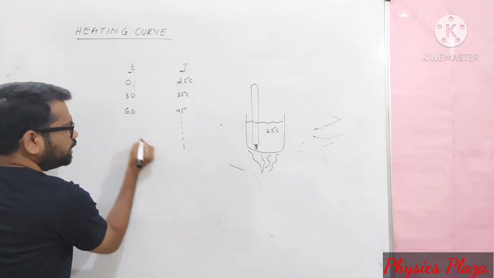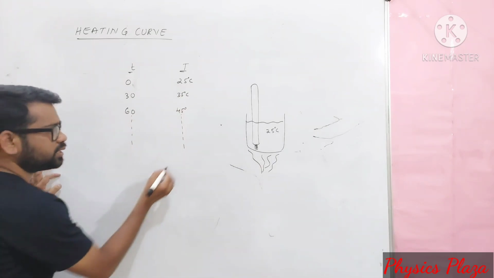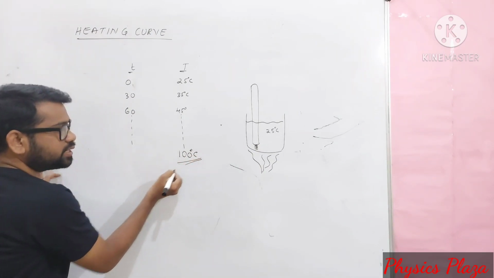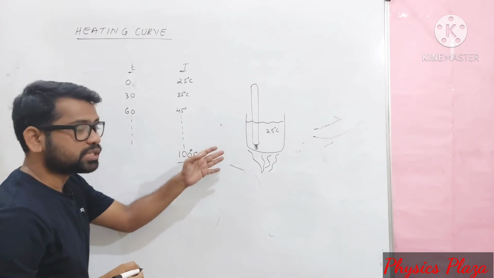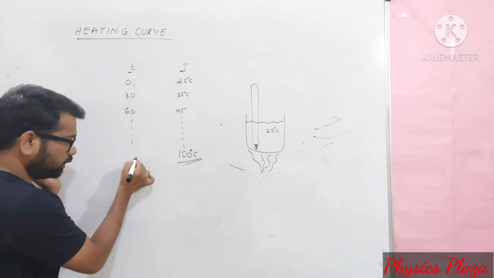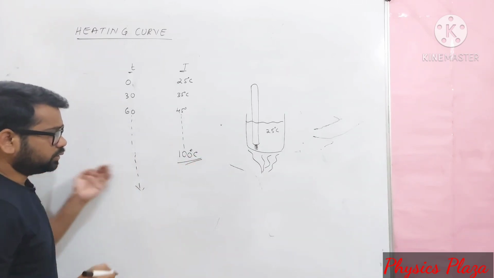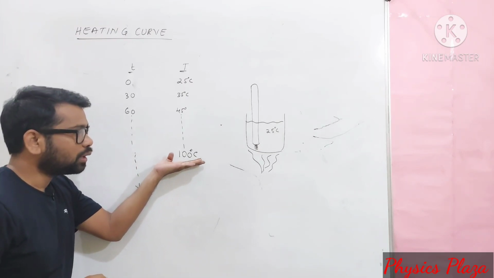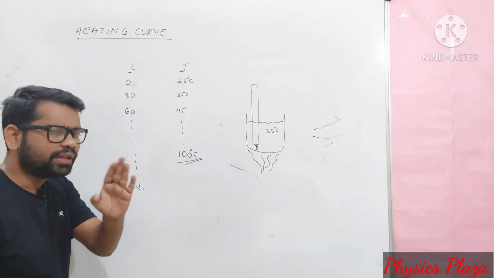So slowly it increases until it reaches 100 degrees Celsius. But after reaching 100 degrees Celsius, the water starts boiling, and though time passes, there won't be any change. We notice that there is no change in the boiling point, which is 100 degrees Celsius.